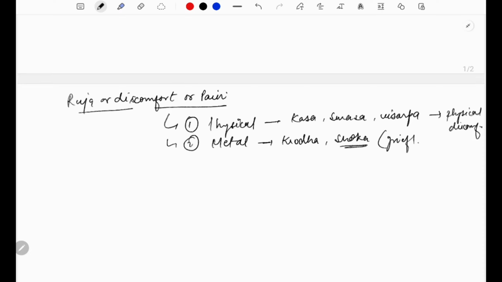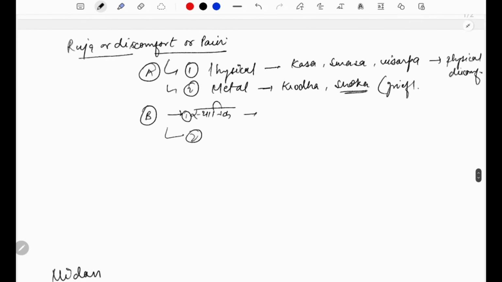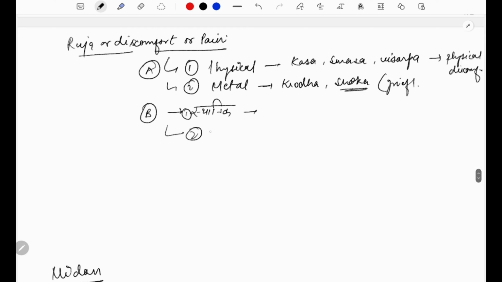Right. And another basis on which we can classify ruja is that it can be sthanic kind of discomfort, or it can be generalized, sarvadehik type of discomfort. Sthanic is known as localized, sarvadehik is known as generalized. The best example of sthanic discomfort will be gridhrasi, also known as sciatica.